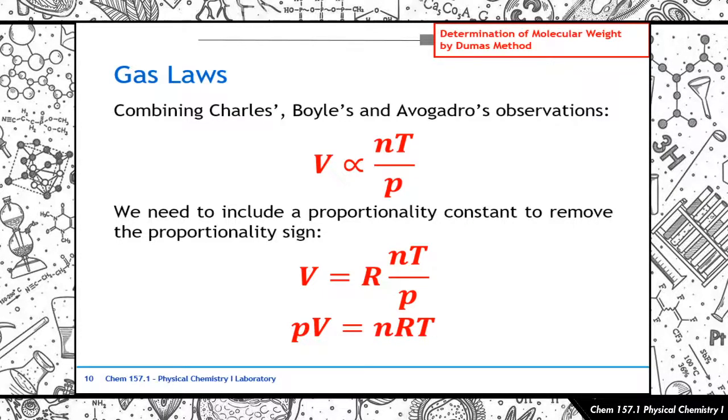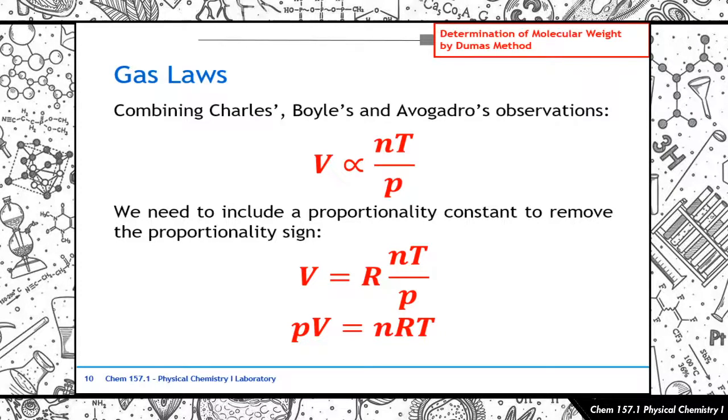Diba? So nakita na natin na the unification of the different gas laws actually led to the concept of ideal gases with the help of the kinetic molecular theory. Diba? So nakita nyo kung paano naging instrumental yung mga gas laws studied initially in the conceptualization of ideal gases. Okay?